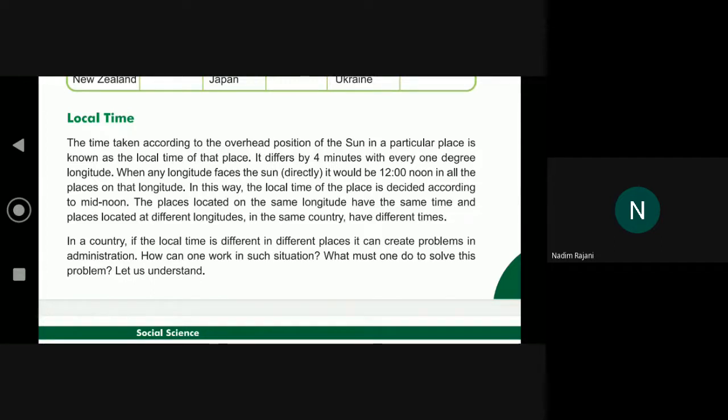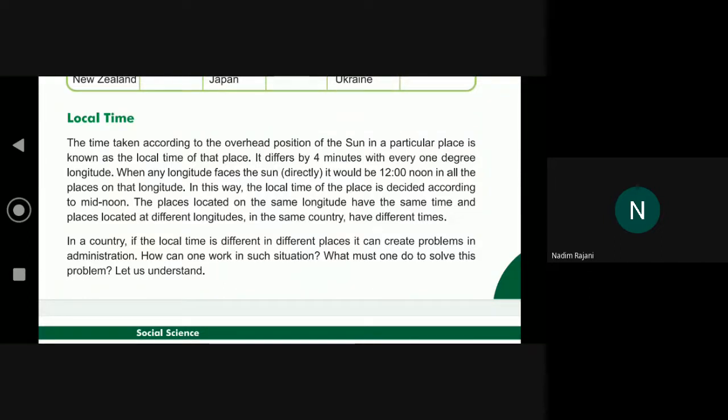In this way, the local time of the place is decided according to mid-noon. Places located on the same longitude have the same time, and places located at different longitudes in the same country have different times. In a country, if the local time is different in different places, it can create problems in administration.